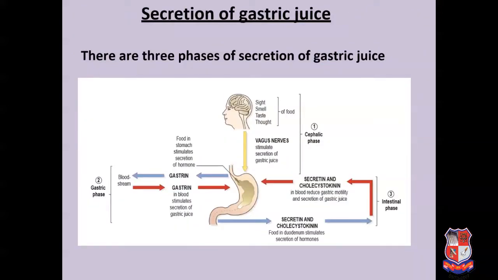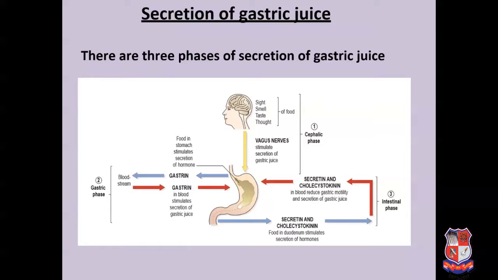Now moving ahead with the last section of the lecture, that is the secretion of gastric juice. There are mainly three phases for the secretion of gastric juice: the cephalic phase, the gastric phase and the intestinal phase, as you can see in the figure. In the cephalic phase, the importance of the vagus nerve will be there. In the gastric phase, the importance of the hormone gastrin will be there.